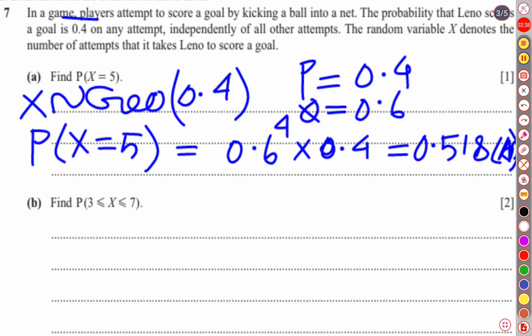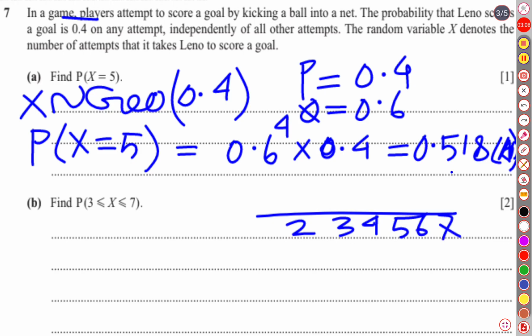Then the next question asks for the probability of X from 3 until 7. That means he attempted up to the 7th attempt, and among these we have to find the probability when X was 3 until 7. Let us analyze the question. Suppose here are attempts 2, 3, 4, 5, 6 and 7.